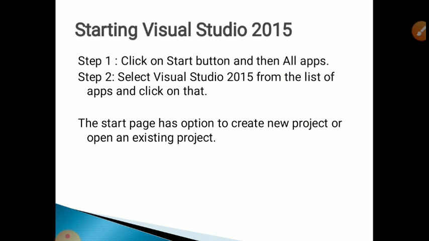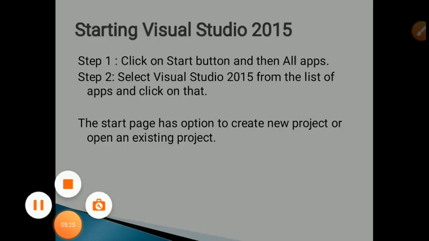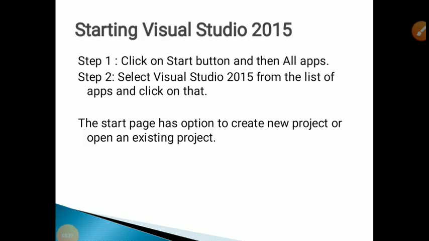Now, how to start Visual Basic 2015? As all programs are started, in the same way we follow to start MS Visual Studio 2015. First click on the start button, then all apps, then select Visual Basic 2015 from the list of apps and click on that. Now the start options are create a new project and open an existing project. When we click on it, the new project will be started.